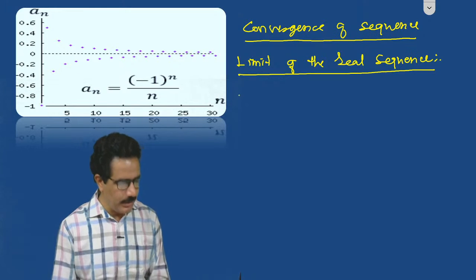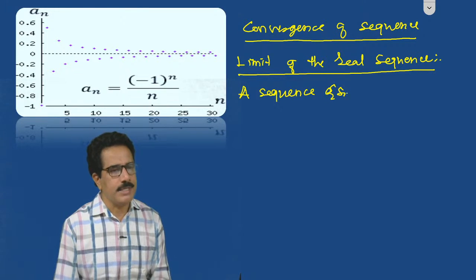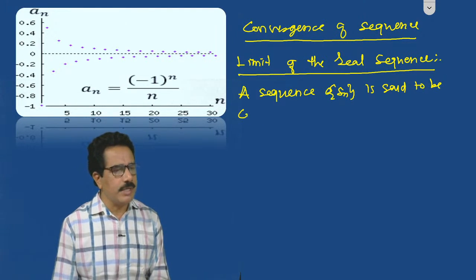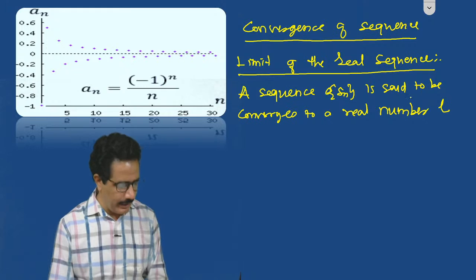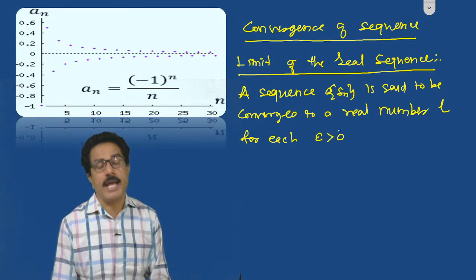Okay, now here a sequence, this is the definition, a sequence Sn is said to converge to a real number L for each epsilon greater than 0. डायग्राम सुद्धा काढत चला.